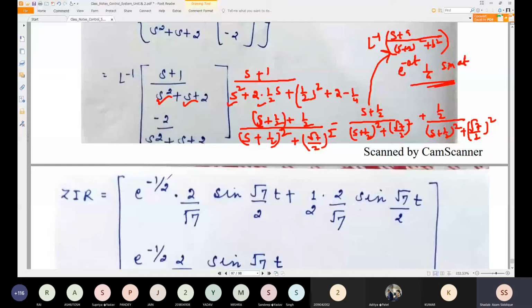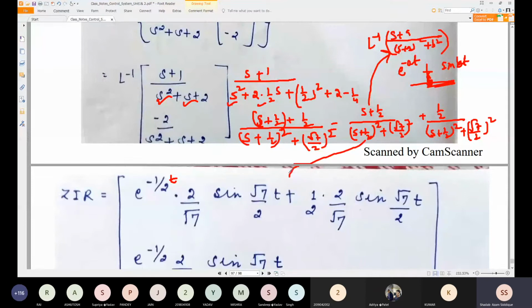So we are getting e to the power minus half t. It is written as t. Okay, it is wrong, it is minus half t. Okay, a is equal to half, so it is e to the power minus half t, and 1 by a is nothing but, a is here root 7 by 2. Sorry, it is b, not a. Here b is there, so you write 1 by b. 1 by b is 1 by root 7 by 2, that can be 2 by root 7, and this can be sin bt. So b is root 7 by 2 again. So this is complete for this one.